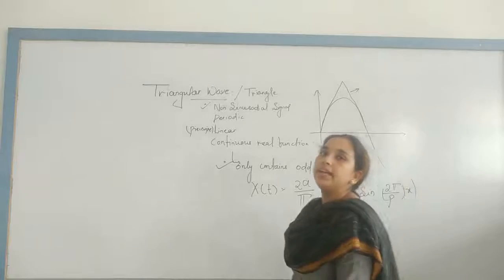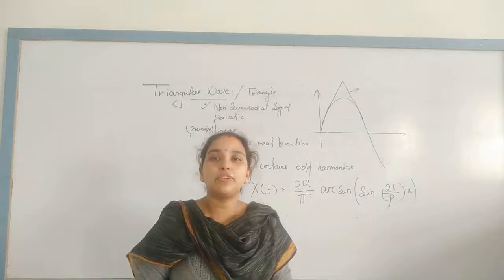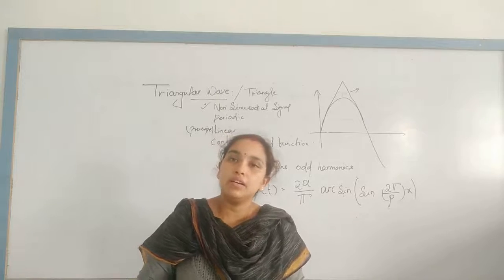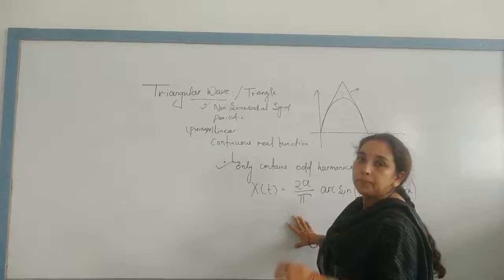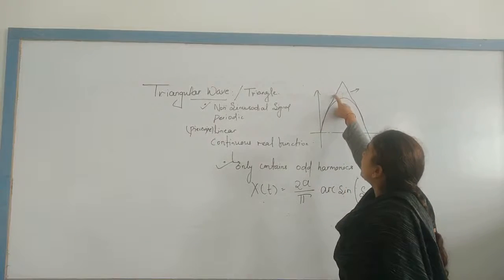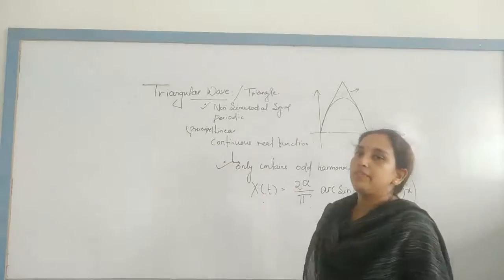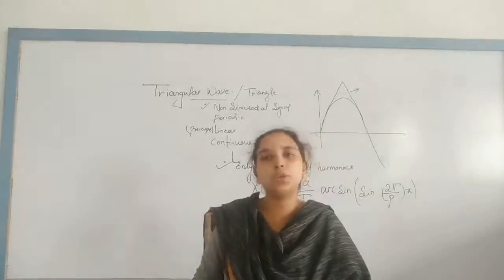This is nothing but a triangular function. Basically this type of triangular function we are using. I draw here the combination of a triangle wave and a sinusoidal wave. So here we got that a sine wave is converted into a triangle wave.